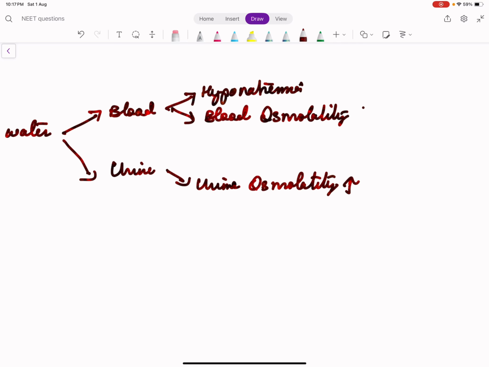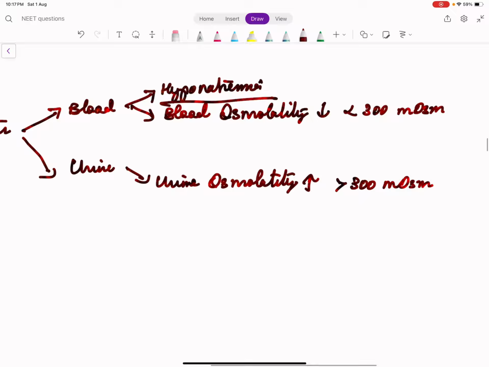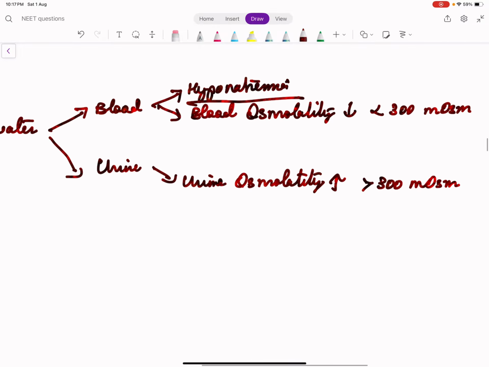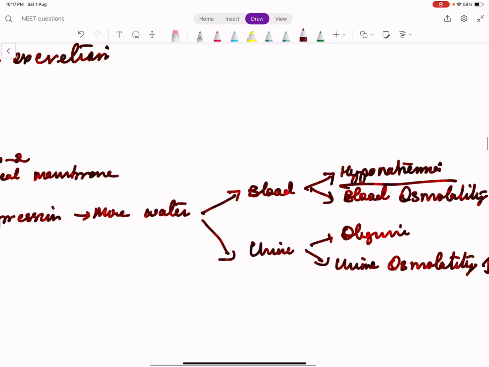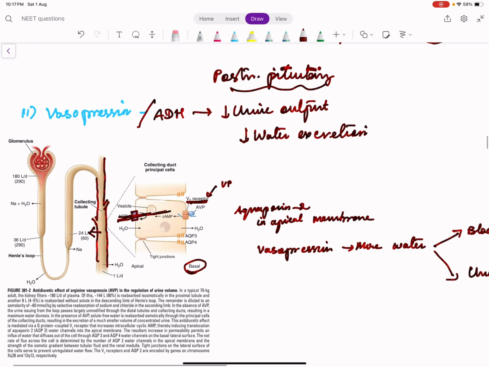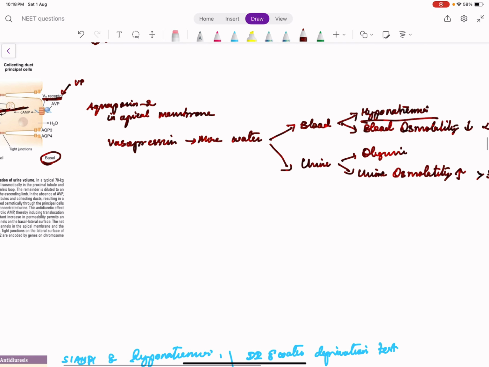So usually they say values. Urine osmolality can be higher than 300 milliosmoles. Blood osmolality will be less than 300 milliosmoles. There will be hyponatremia in the blood. So when urine becomes concentrated, usually you can say there will be oliguria, concentrated urine. So this is about vasopressin. So vasopressin controls this. So this is about when vasopressin is more.